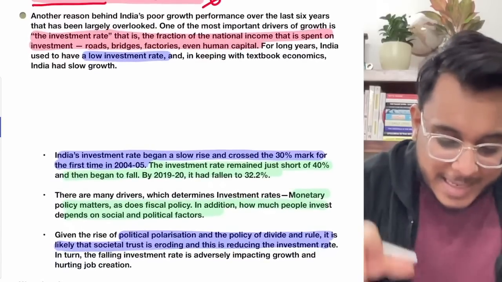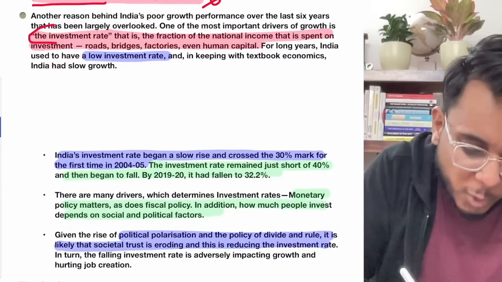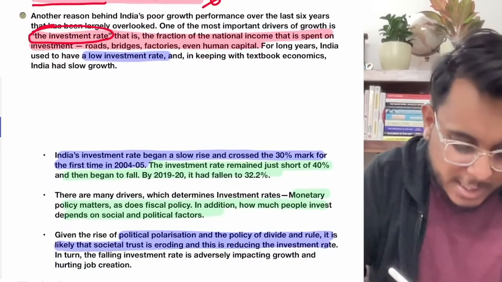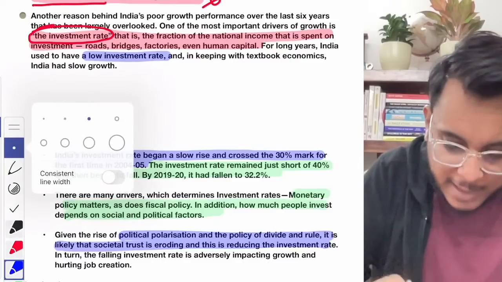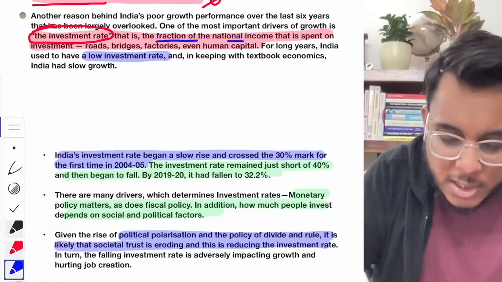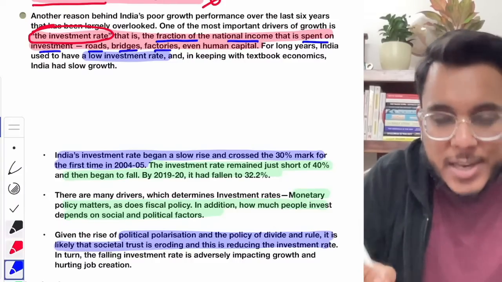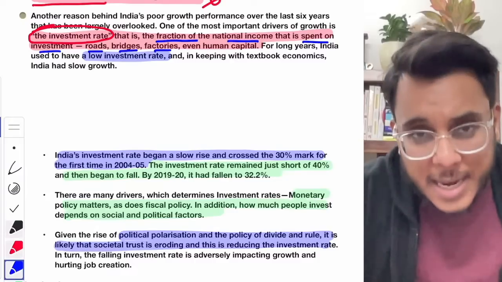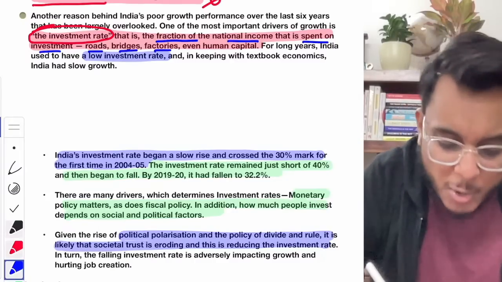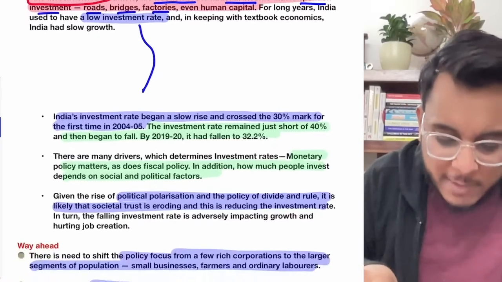The next thing that has happened is that we have not focused on the investment rate. Now what is the investment rate? It is the fraction of national income that is being spent on investment such as roads, bridges, factories, human development, infrastructure, all such things. Now in India we have a very low investment rate.